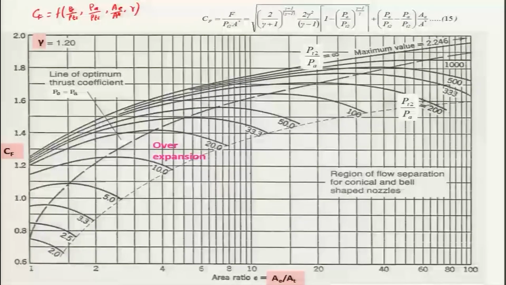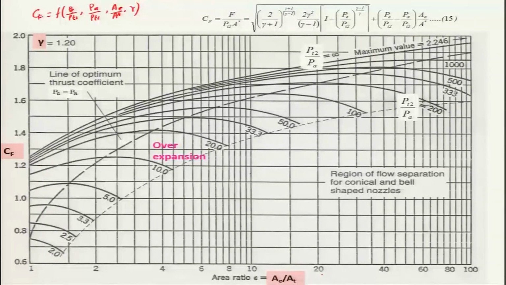And this is the plot which I have shown here. The thrust coefficient Cf is plotted on the vertical axis. On the horizontal axis is the area ratio epsilon, which is equal to A divided by AT. AT is basically the choked throat area.